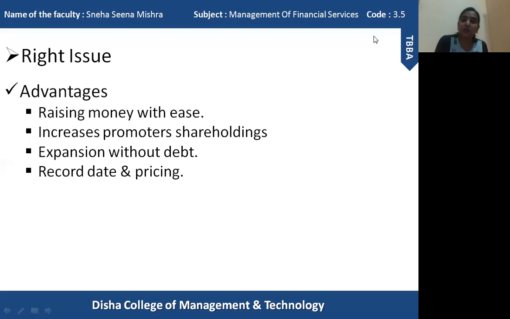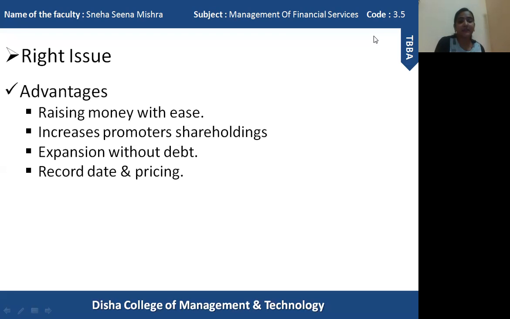So the procedure is not very complicated and the steps are very few. That's why it is one of the easiest methods of raising finance, without complications or excessive procedure. So raising money is very easy using the method of right issue.